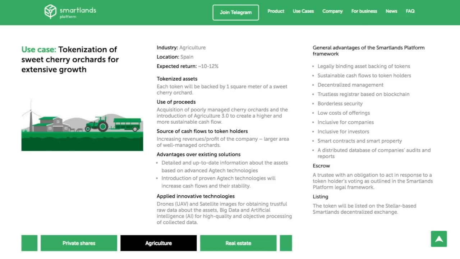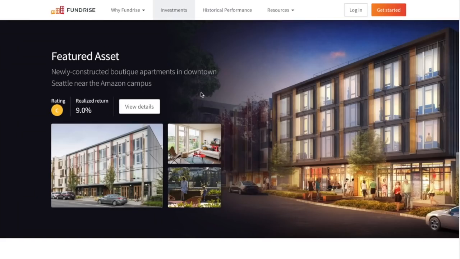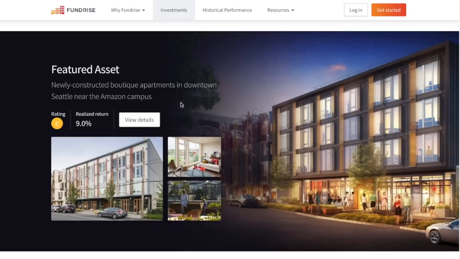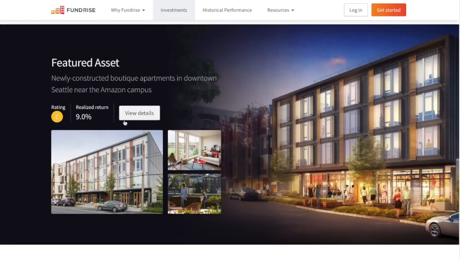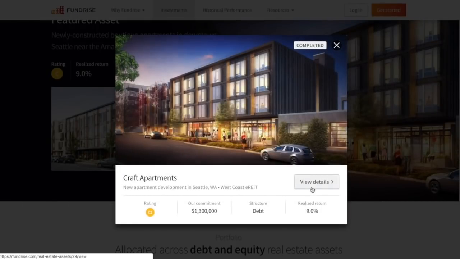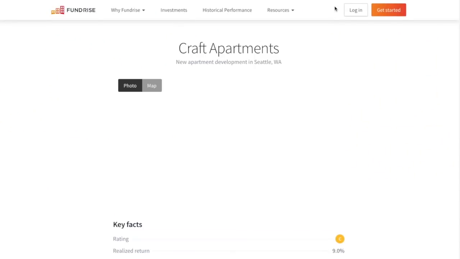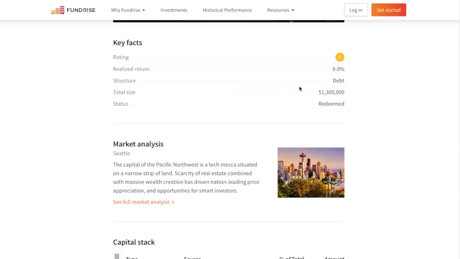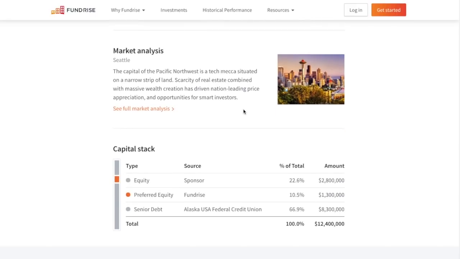That's not on the blockchain, but this is kind of what I'm used to seeing, right? I actually do buy a little bit of real estate assets on Fundrise, where usually, even if it's in development, you'll be able to view details, and you can get an idea. So this one was completed already. But they'll talk about what the structure is. This is debt, and usually they'll even say what kind of debt it is. So yeah, preferred equity, senior debt, right?